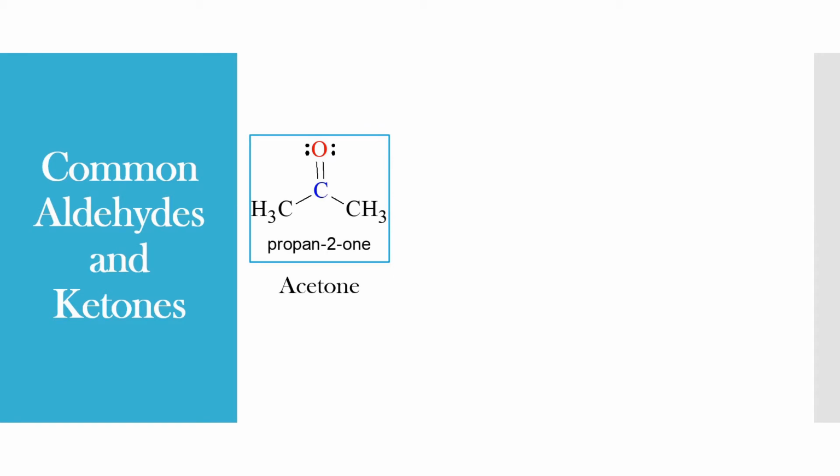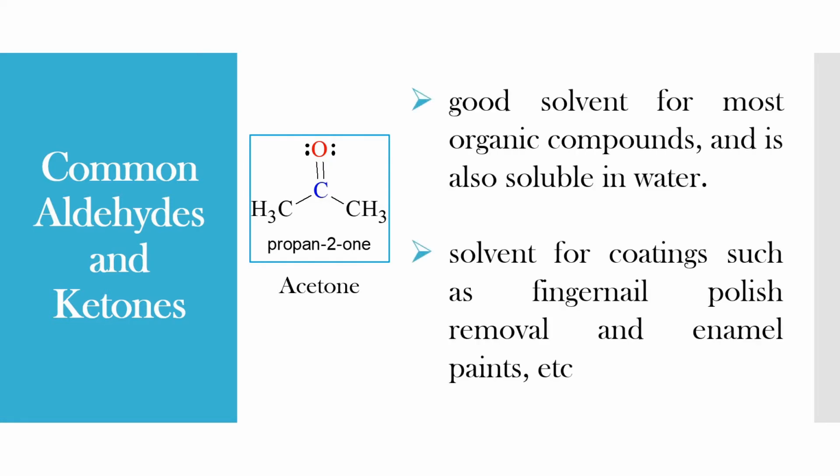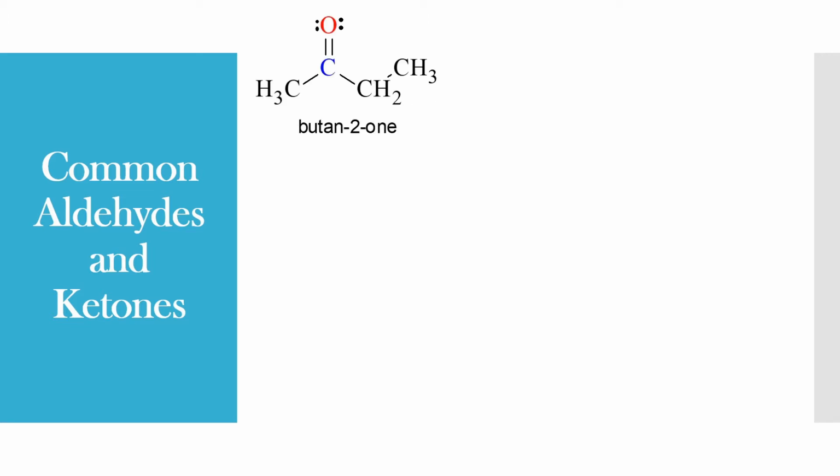Next comes the ketone, acetone. It is also called propanone. It is a good solvent for most organic compounds and is also soluble in water. Acetone is used as a solvent for coatings such as fingernail polish remover and enamel paints, etc. Next comes butanone, also called methyl ethyl ketone. It is a very common industrial solvent.